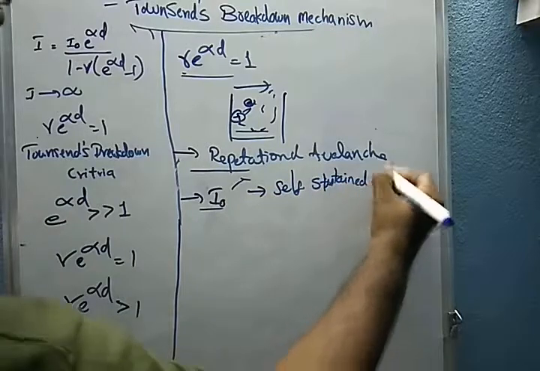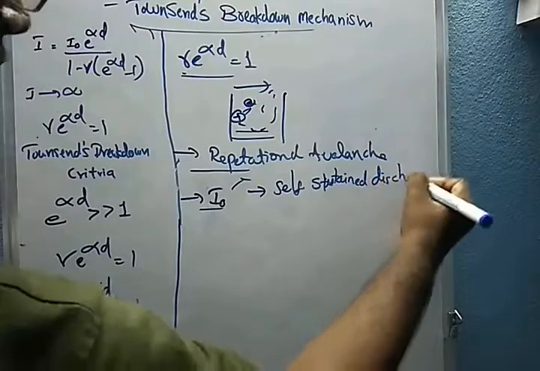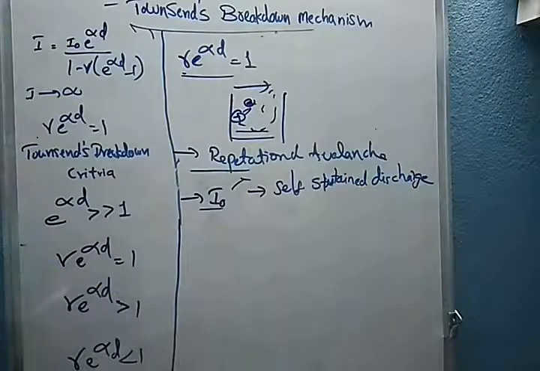Okay, we can say that this is self-sustained discharge. The repetition of avalanche will go to the spark discharge. This is the self-sustained discharge process.